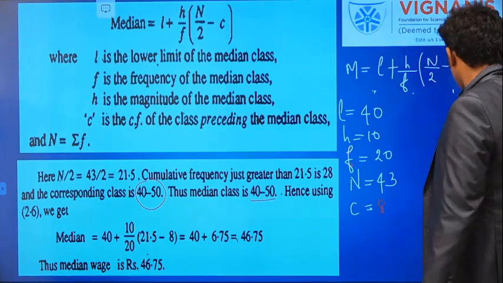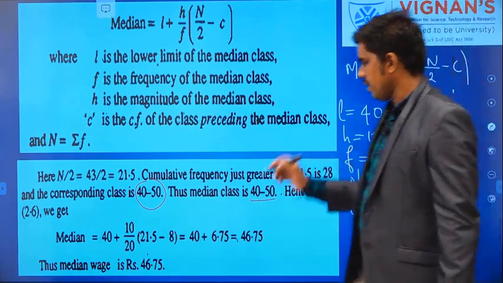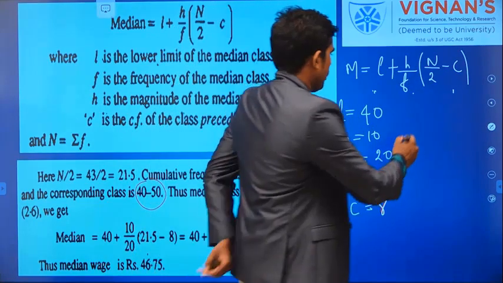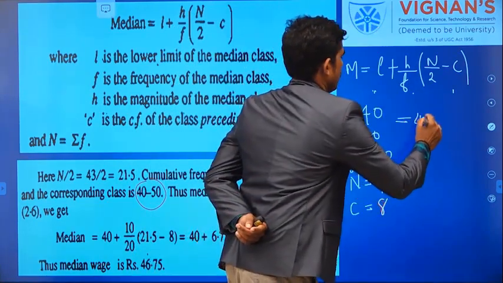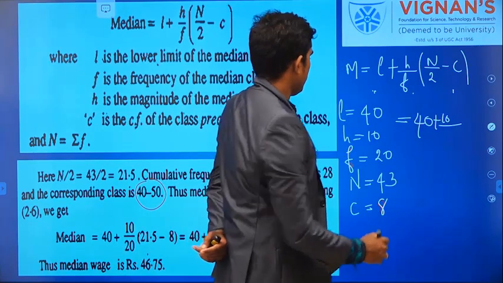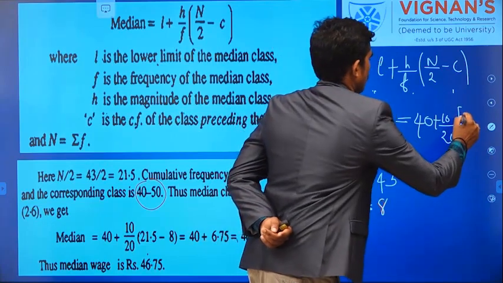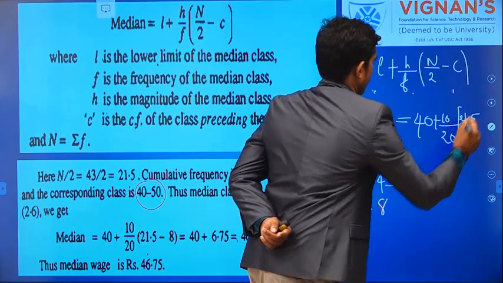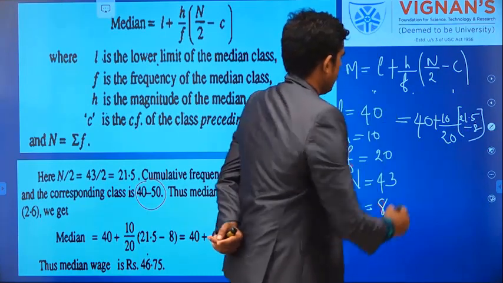Okay. Now you can substitute all in this formula. Now already I found every value, so you can substitute here. L is 40, H is 10, F is 20, and N by 2, 21.5, minus 8. Then what you will get?